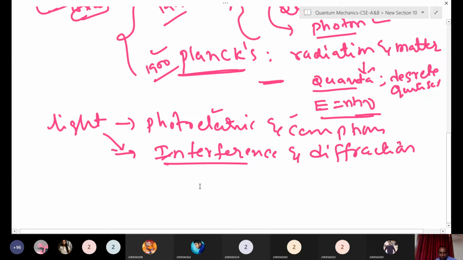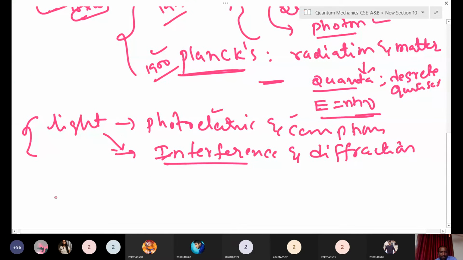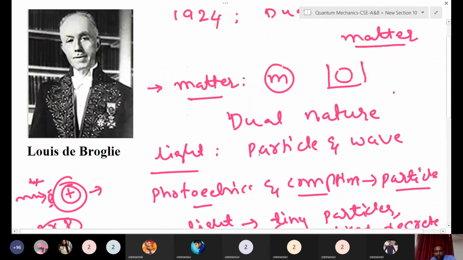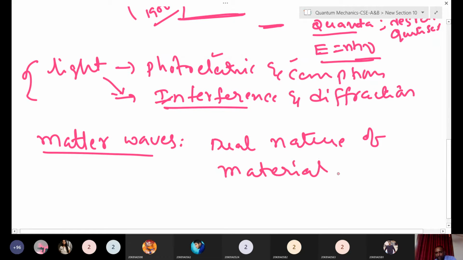Like here also, what de Broglie proposed. Now in the case of light, you understood the dual nature of light, right? Now we will see de Broglie matter waves. What are matter waves and what he proposed, we will see. Matter waves means mainly he proposed the dual nature of material particles, or dual nature of matter.